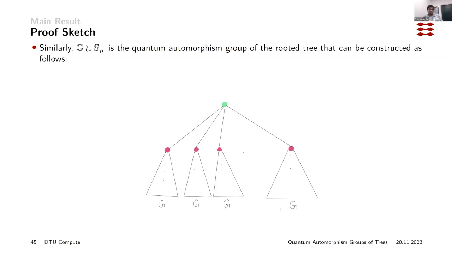I know these don't look like n copies of the same graph, but then you can again use this forest to trees construction, and the fact that whenever you have a disjoint union of n copies of a graph, the quantum automorphism group of that disjoint union is the free wreath product of the quantum automorphism group of G with S_n^+, to conclude that the quantum automorphism group of this tree is 𝔾 free wreath product with S_n^+. So we have now shown inclusion in one direction. Now we need to show inclusion in the other direction.